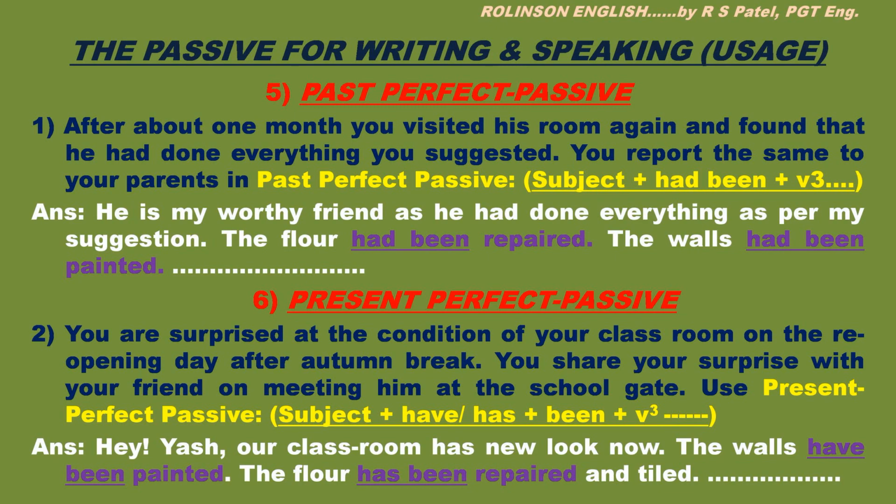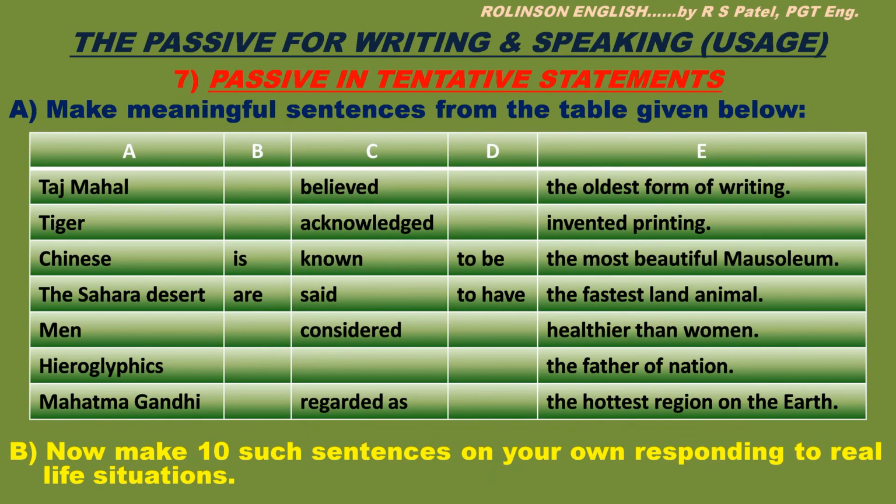Alright, now here is another use and another table to make meaningful sentences from the table given below. Let us make sentences. Taj Mahal is acknowledged to be the most beautiful mausoleum. Second sentence. Tiger is known to be the fastest land animal. Third sentence now. Chinese are said to have invented printing. Fourth. The Sahara Desert is considered to be the hottest region on the earth.